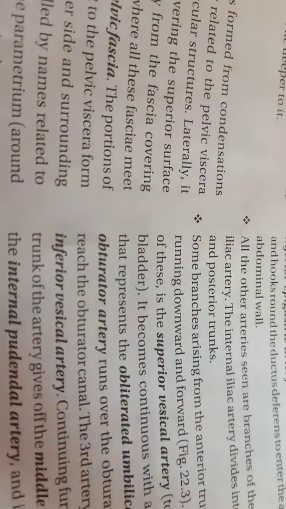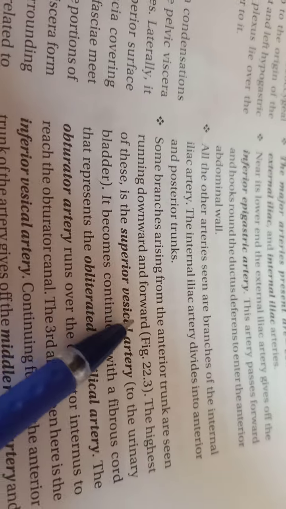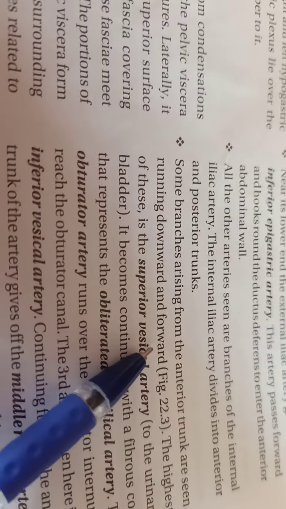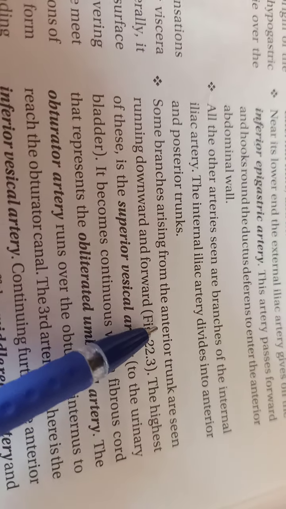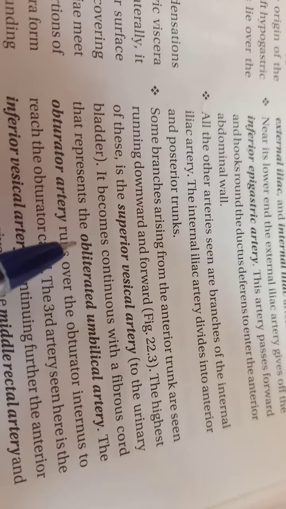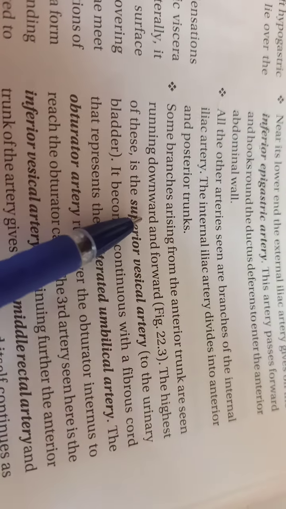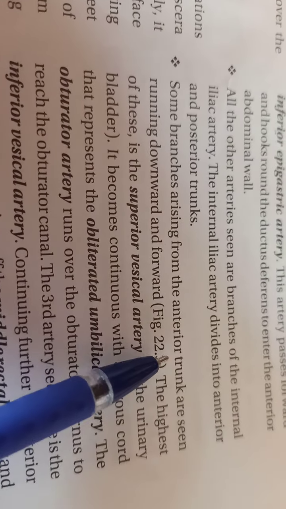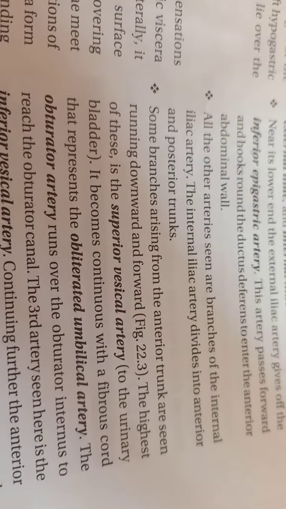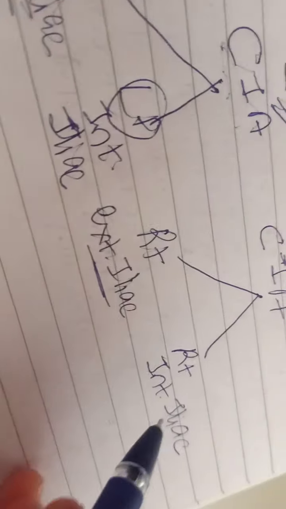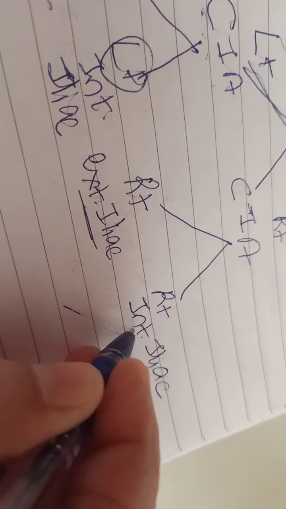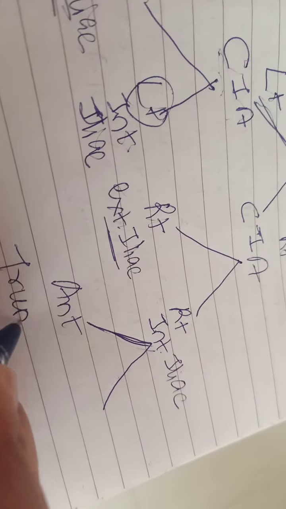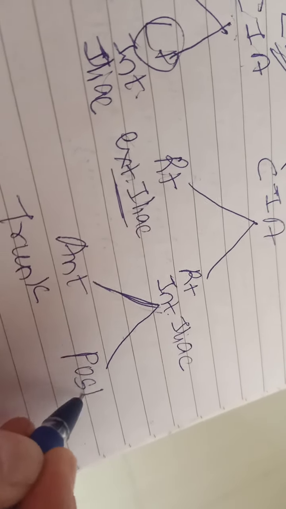Now, some branches arising from the anterior trunk are seen running downwards and forward. There are certain branches which arise from the anterior trunk, and there are some branches which arise from the posterior trunk. So we'll see now which branches arise from the anterior trunk of the internal iliac artery. On one side, the internal iliac artery is further divided into the anterior trunk and the posterior trunk.